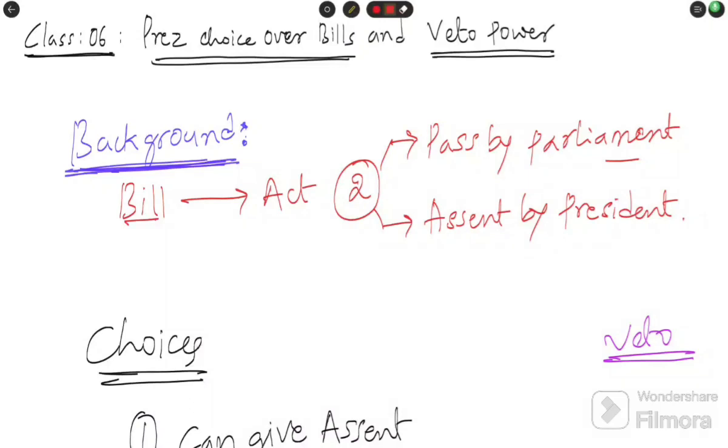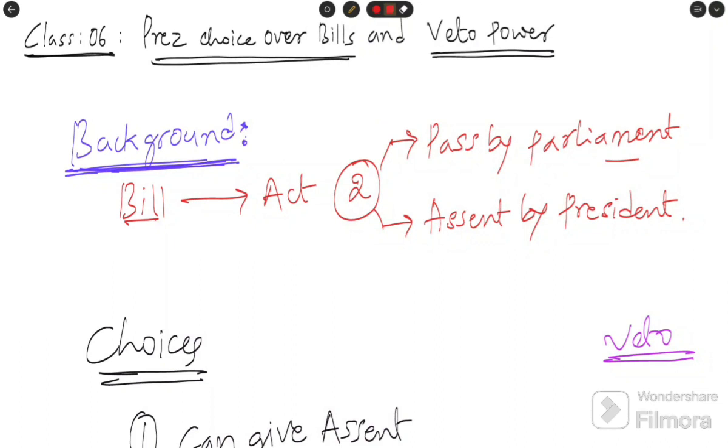In this class, we are going to discuss the choices of the president over the bills and veto powers. This class is very interesting and enjoyable because it is very easy to keep in our mind. So, directly coming to the topic.